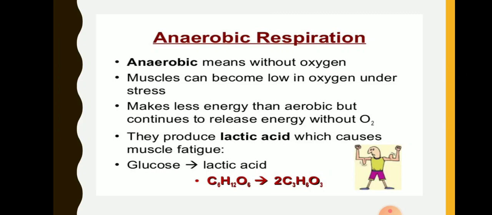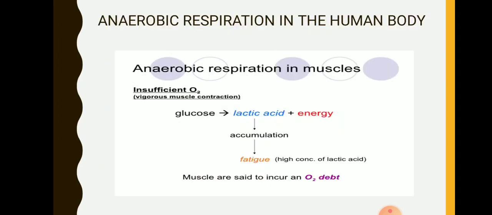Now anaerobic respiration also occurs in the human body. How does it occur? You might have faced this many times, but you don't know about it. When you run very fast or do heavy physical exercise, or after heavy weight lifting, your muscles start paining, you have cramps in your muscles. During heavy physical work, the demand for energy is high and the oxygen falls short to give you that energy, and at that time our muscle cells switch to anaerobic respiration.